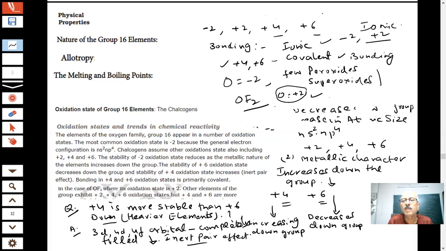And sulfur, selenium, and tellurium usually show +4 oxidation states in their compounds with oxygen. If you have sulfur, selenium, and tellurium, if they react with oxygen, you know SO2. What is SO2? What is the oxidation state of sulfur in SO2?